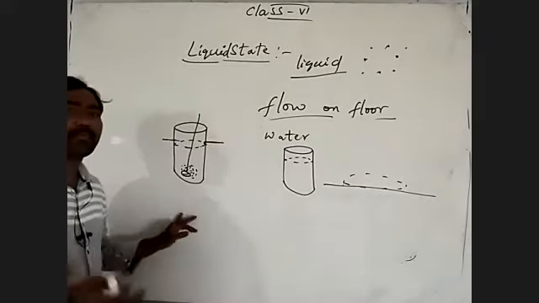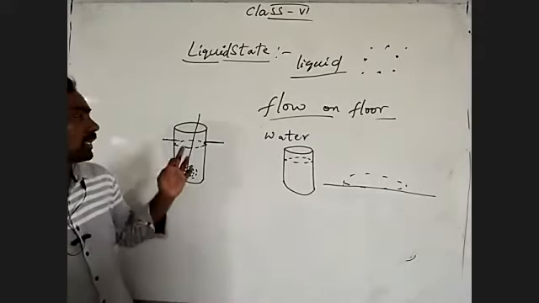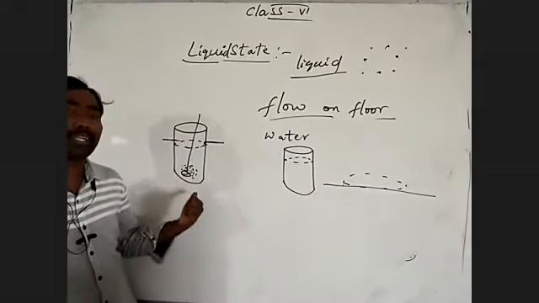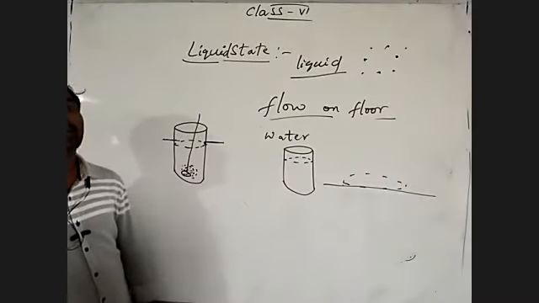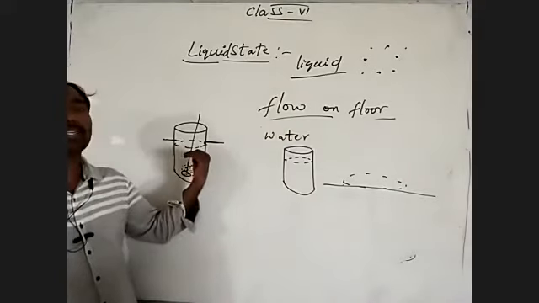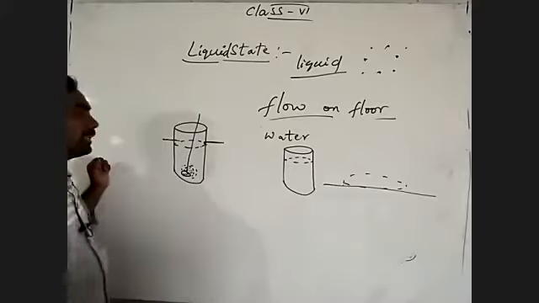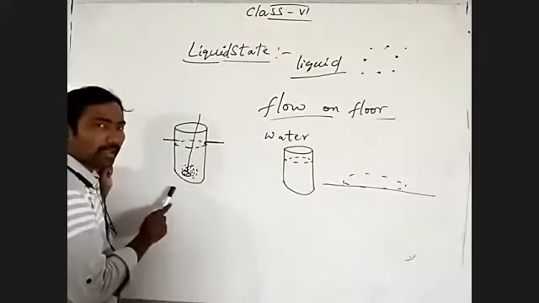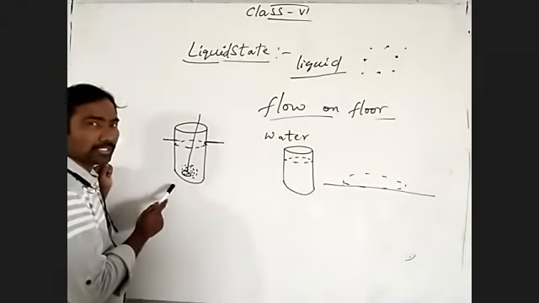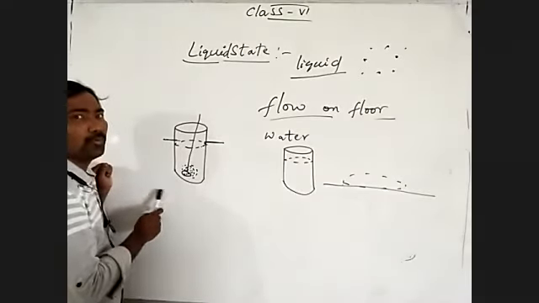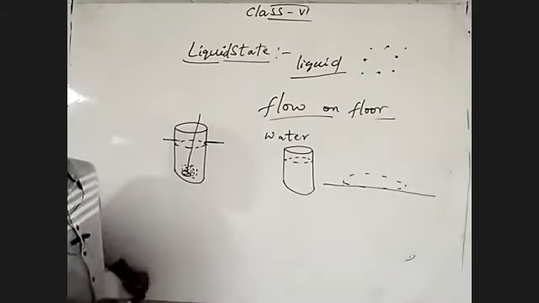After mixing for some interval of time with the help of a spoon, what you are doing here is taking water in a glass, adding sugar particles into the glass of water, and mixing the sugar into the water with the help of a spoon.